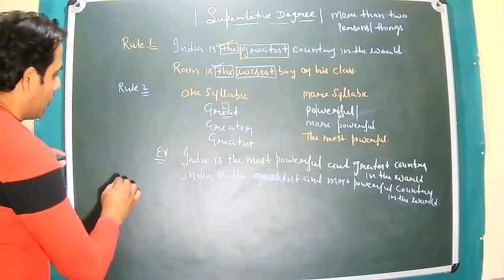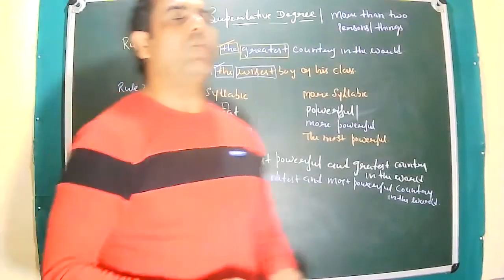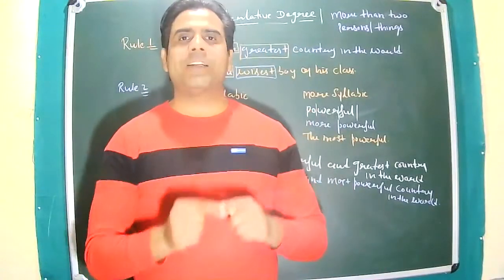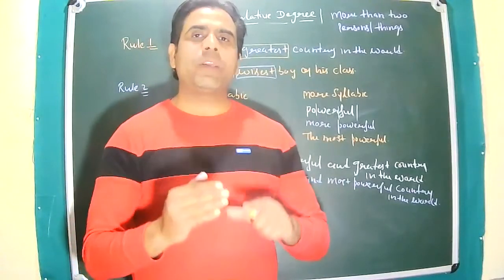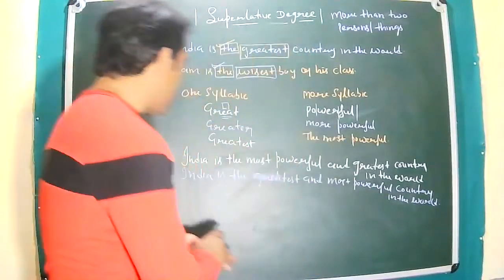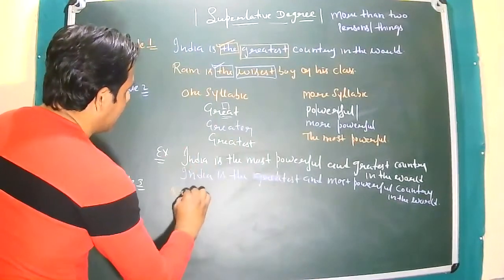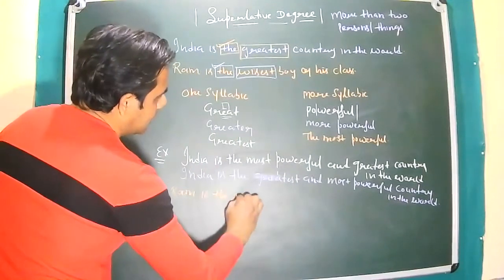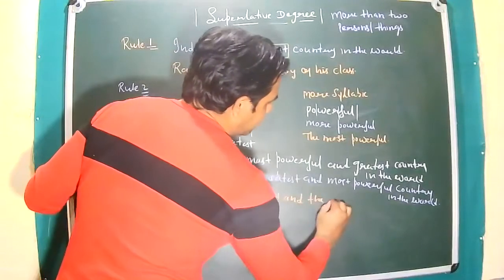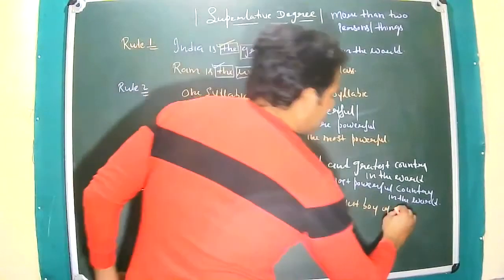Now moving on, rule number 3. In case of rule number 3, if you are connecting two adjectives, two superlative degrees, with conjunction and, then articles should be used with the first superlative degree, not with the second one. Now please have a look at this. I'm writing one sentence. Ram is the smartest and the wisest boy of the school.